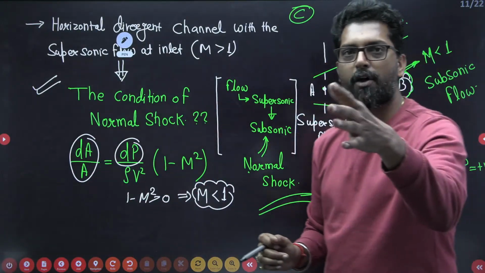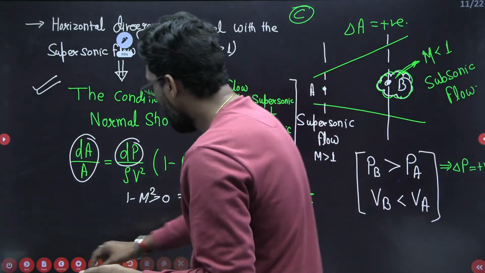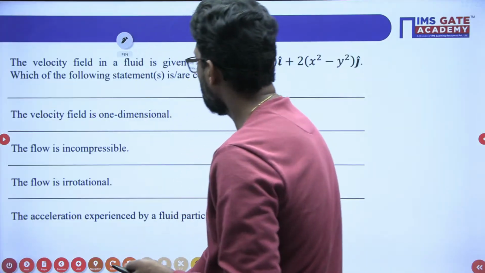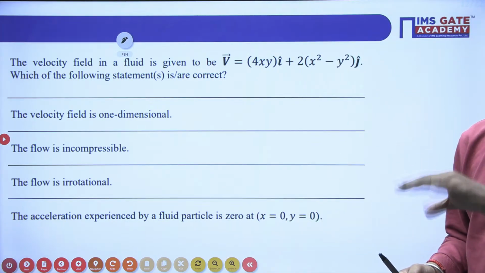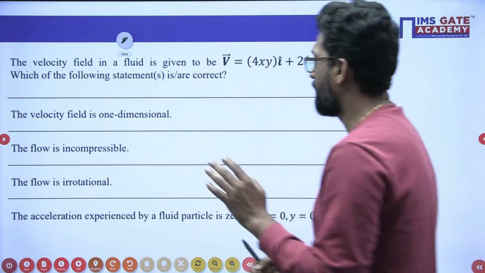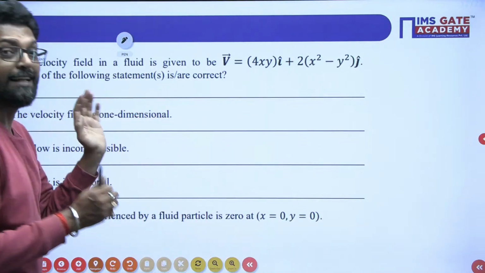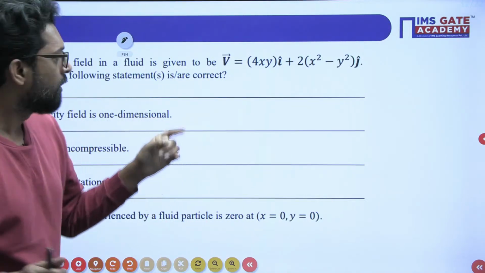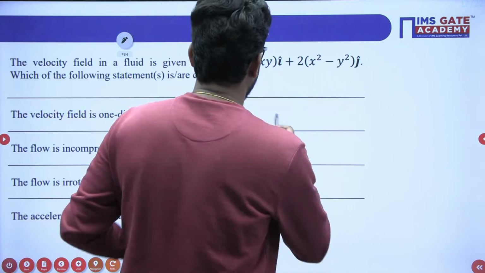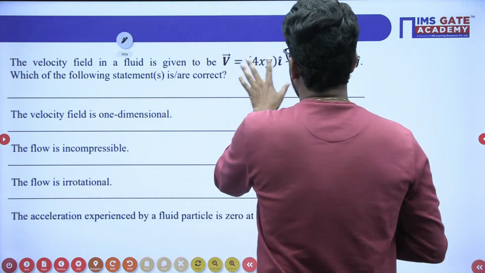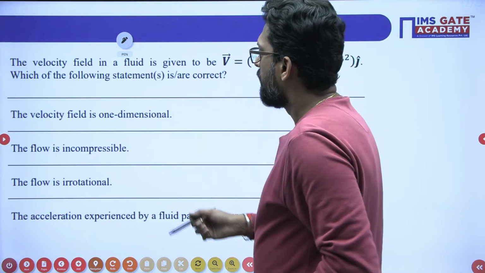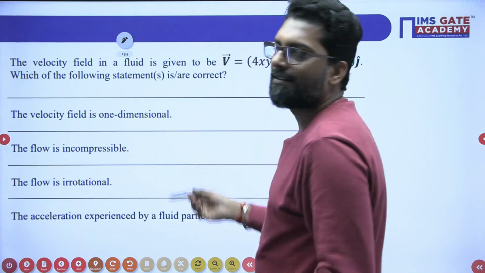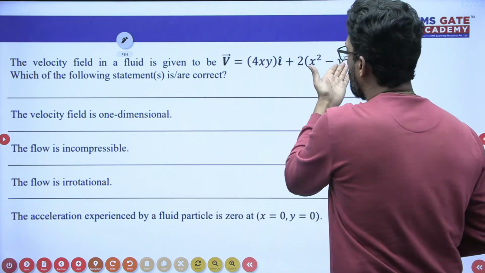So this is a simple problem, but there are very logical things. Now we have to take the next one. This is a very simple question, but this is important. What is that? The velocity field is given. This is the velocity field in 2 dimensions. Which of the following statements are correct? MSQ type question, okay? The velocity field is 1 dimensional. See, this is wrong. No, it is 2 dimension.